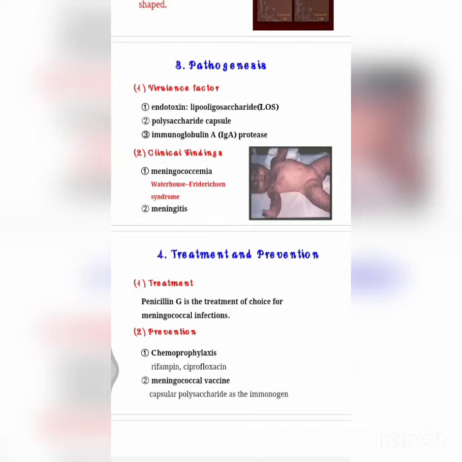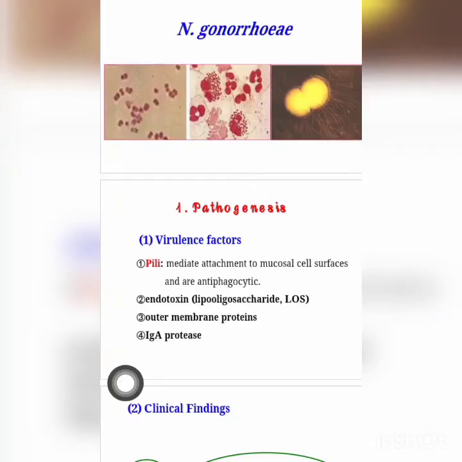So let us see Neisseria gonorrhoeae. Actually they are also diplococci bacteria, and they are also gram negative, catalase positive, non-sporing, and oxidase positive cocci. Neisseria gonorrhoeae can be distinguished from meningococcus by one feature: meningococcus uses maltose oxidation, whereas gonorrhoeae doesn't. And one more thing, the gonococci are mostly uncapsulated; they don't have a capsule as a virulence factor. So these are the two differences which we can find.